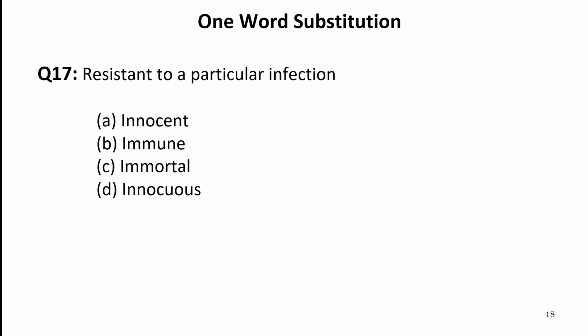Now let us move to the next one word substitution, that is resistant to a particular infection. So this is known as immune. If our immunity is strong, it means we are immune. That means infection cannot affect us. Innocent, one who is not guilty. Immortal, one who is long lasting, one who cannot die, who never dies. For example, soul never dies.